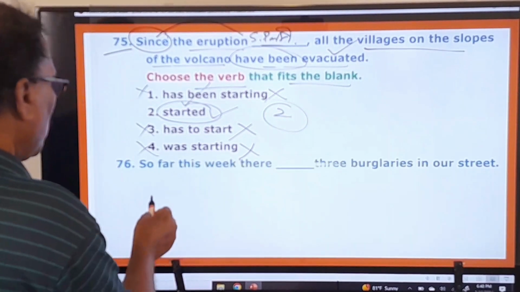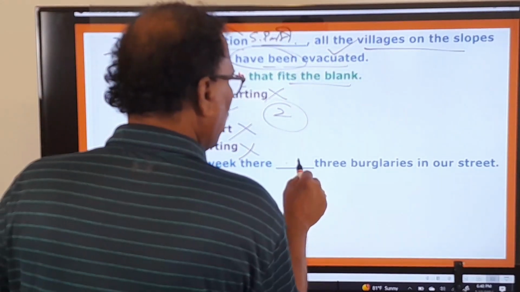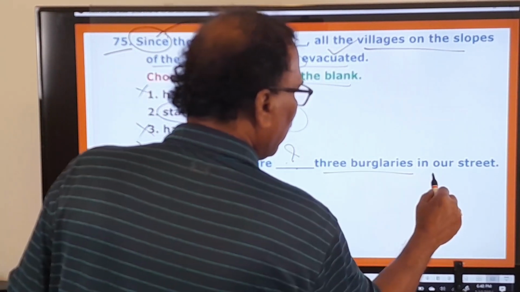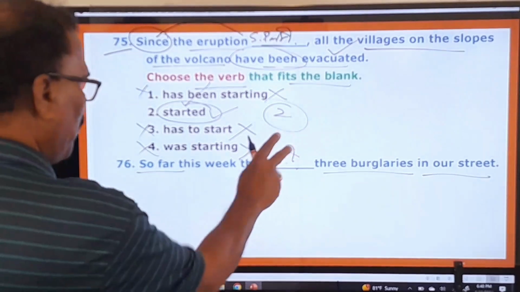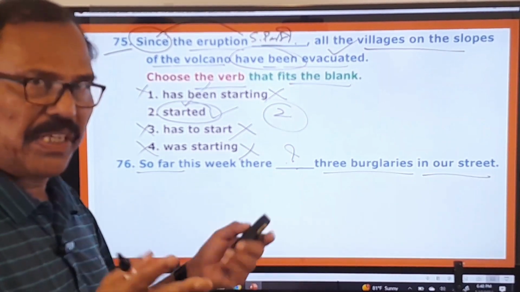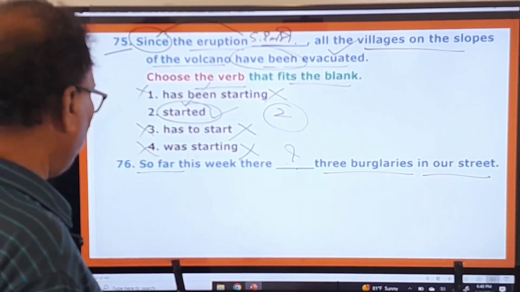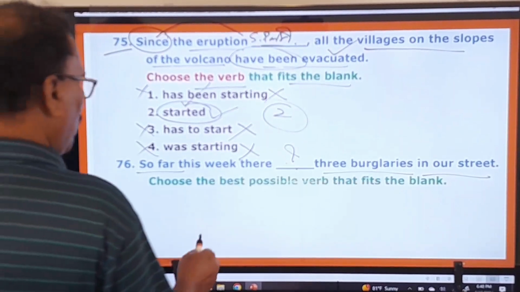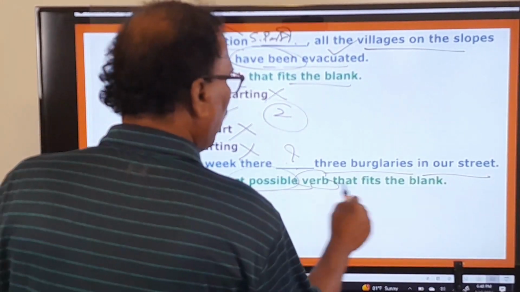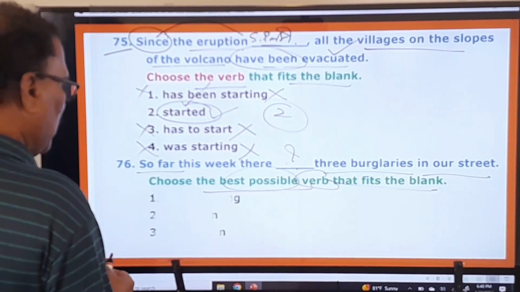What is that? So far this week there dash, again some blank is given, 3 burglaries in our street. And we are asked to fill in the blank with the suitable word that is going to be given in the options. And what is the examiner asking you to do? Choose the best possible verb that fits the blank. Okay, and what are the options given?